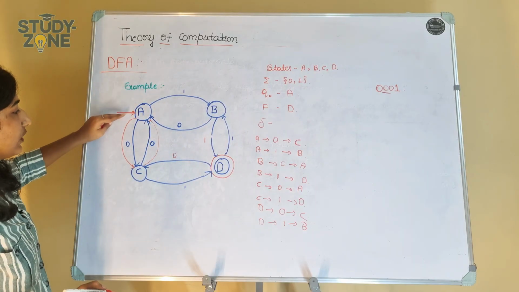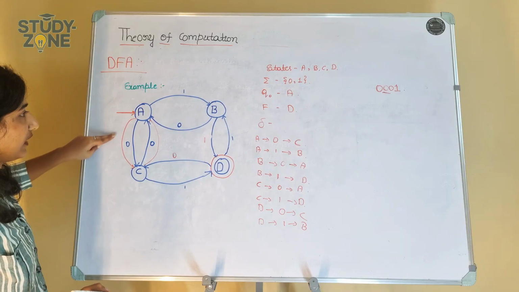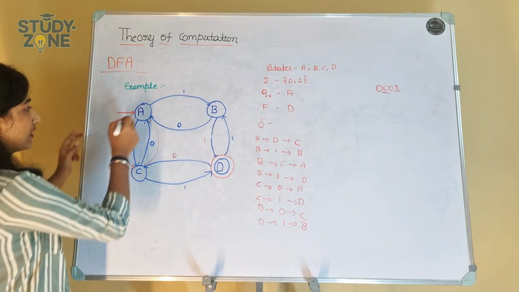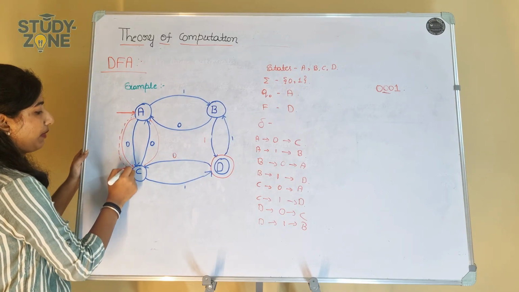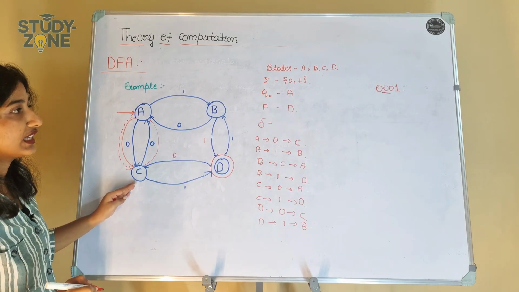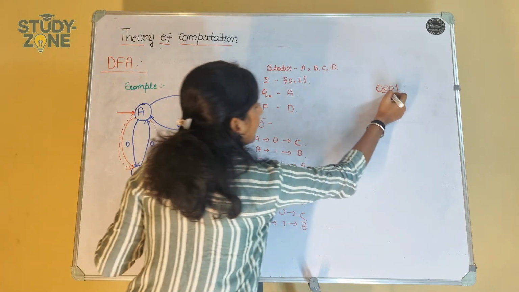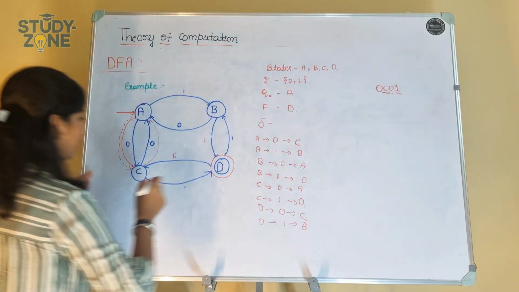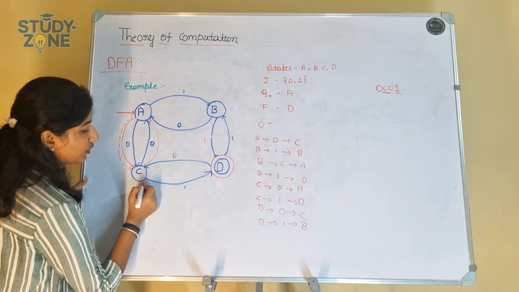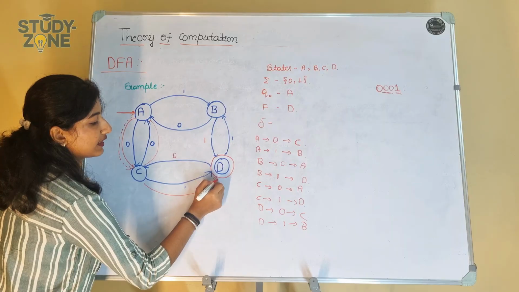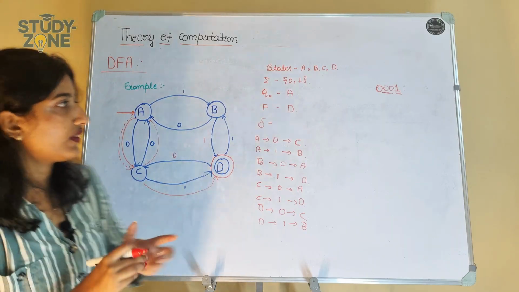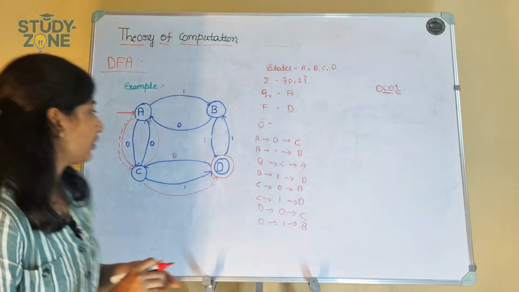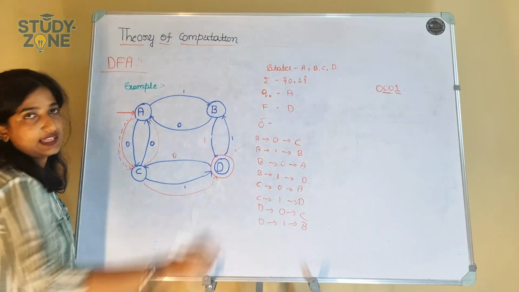And then A on 0, what will happen? It is moving back to C only, right? So A on 0 moves back to C. Now that part is done. Now C on 1, it goes to the state D. Is this the final one? 1 is the final one. So this string got accepted.